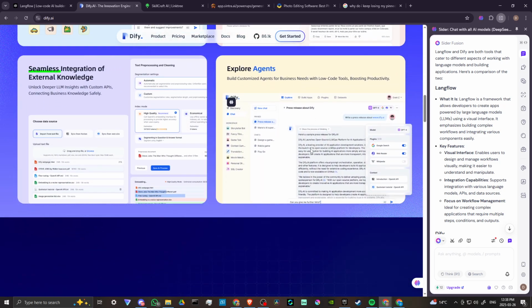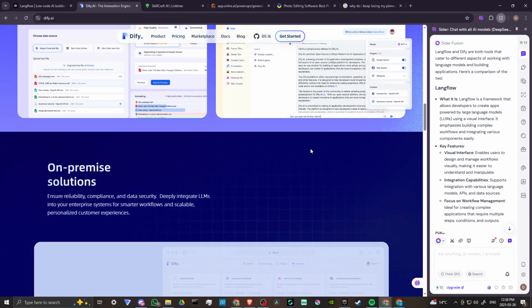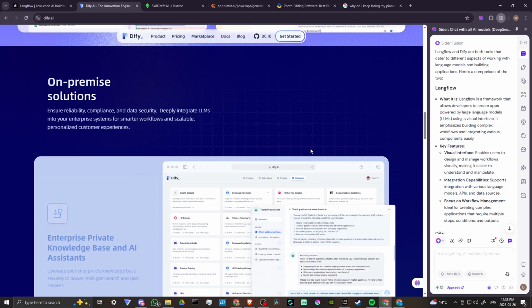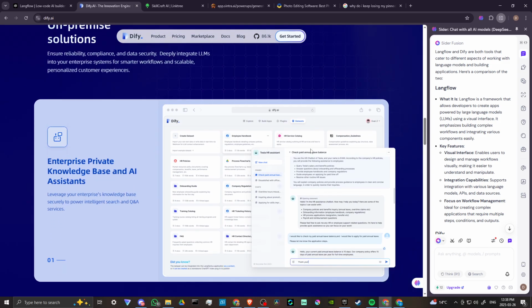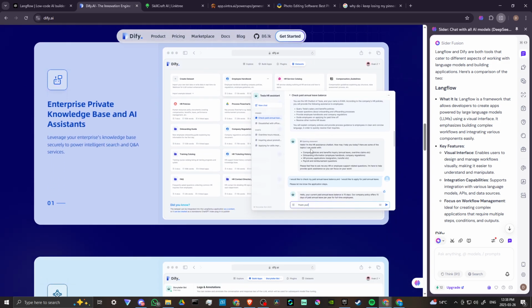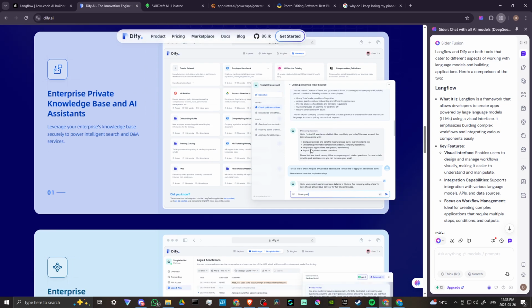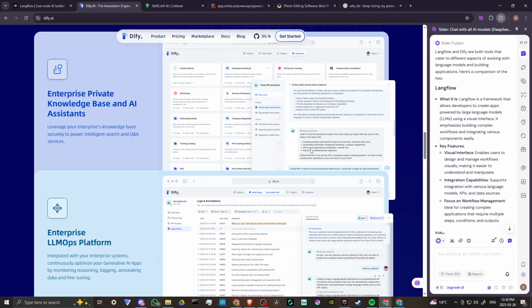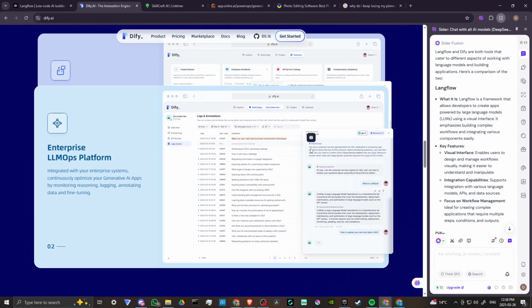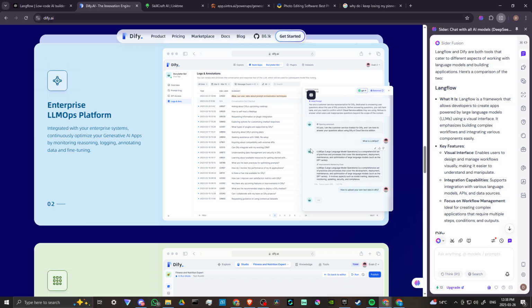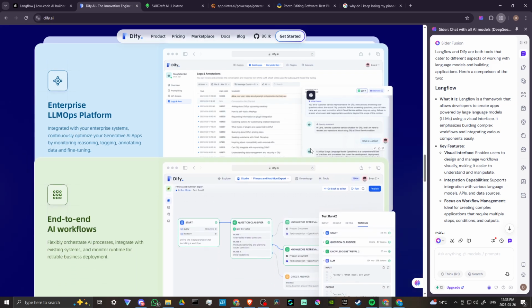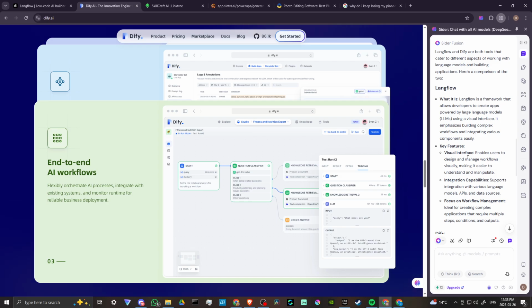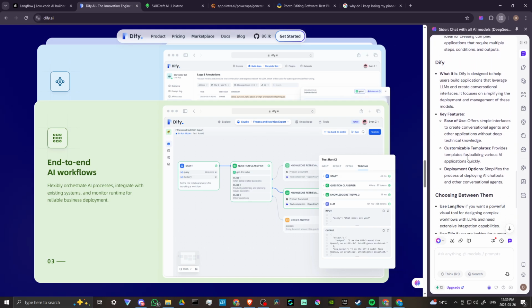Its key features include enabling users to design and manage workflows visually, making it easier to understand and manipulate. Integration capabilities: it supports integration with various language models, APIs, and data sources, and a focus on workflow management. It's ideal for creating complex applications that require multiple steps, conditions, and outputs.